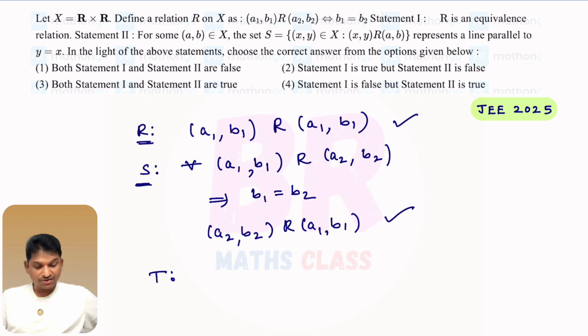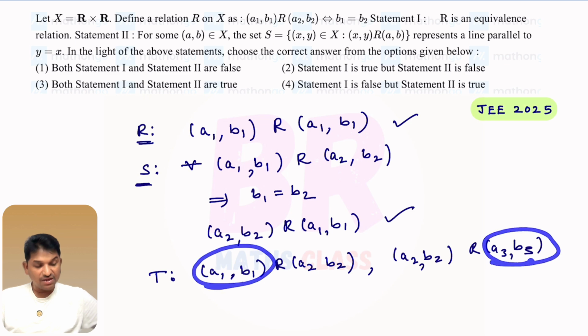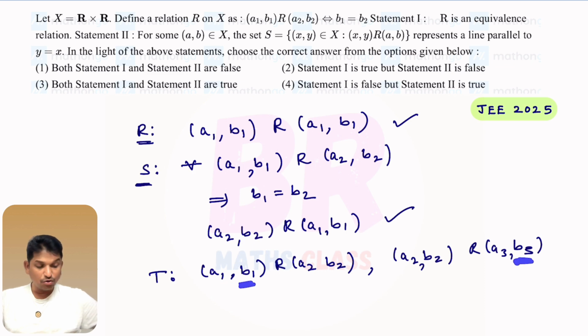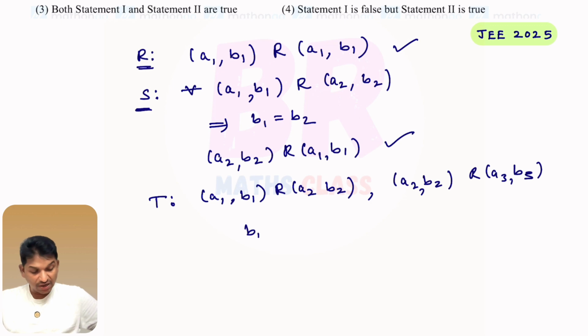Transitive. How to check transitive condition? You take A1 B1 is related to A2 B2 and A2 B2 is related to A3 B3. Now you just check A1 B1 is related to A3 B3 or not. A1 B1 is related to A3 B3 if B1 equal to B3, right? Now, as the first two are related, you will get B1 equal to B2.